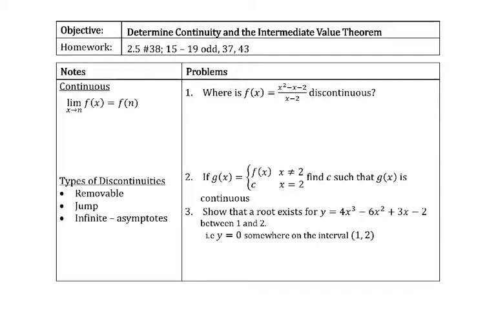Hey, welcome back to your second and final lecture video of the first week of distance learning for Calculus 2. We're going to be, again, continuing to review things with limits. We're going to be talking about continuity and the intermediate value theorem.